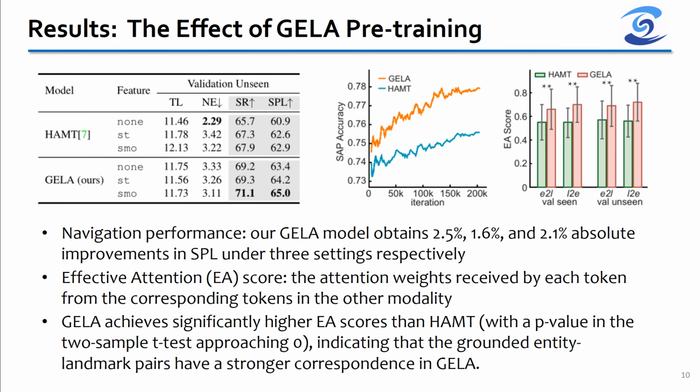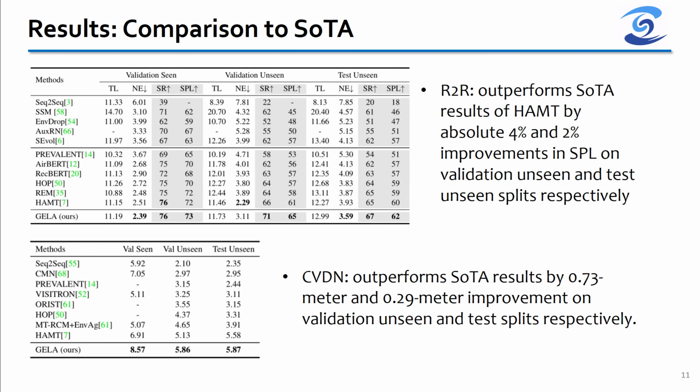Firstly, we conduct detailed comparisons between GELA and HAMT on R2R dataset. GELA obtains obvious improvements both in SR and SPL under 3 settings. Then we calculate the attention weights received by each token from the corresponding tokens in the other modality in the last cross-modal transformer layer, defined as effective attention, EA, score. The results show that GELA achieves significantly higher EA scores than HAMT, indicating that the grounded pairs have a stronger correspondence in GELA. Our GELA model outperforms the state-of-the-art methods by a large margin both on R2R dataset and CVDN dataset.